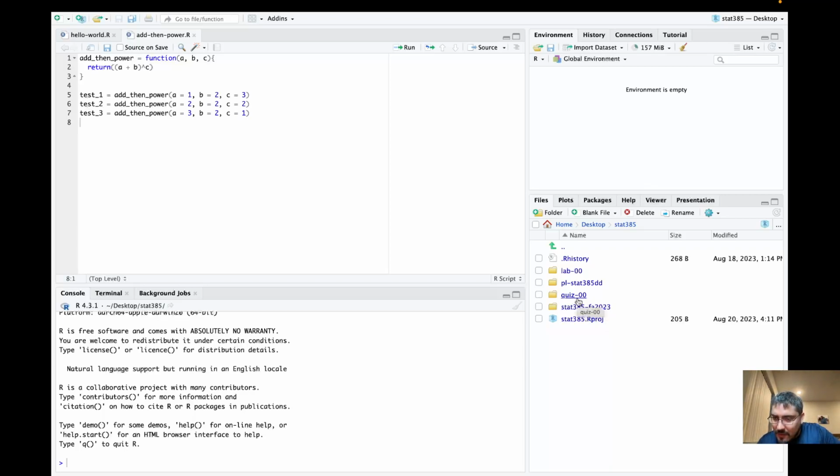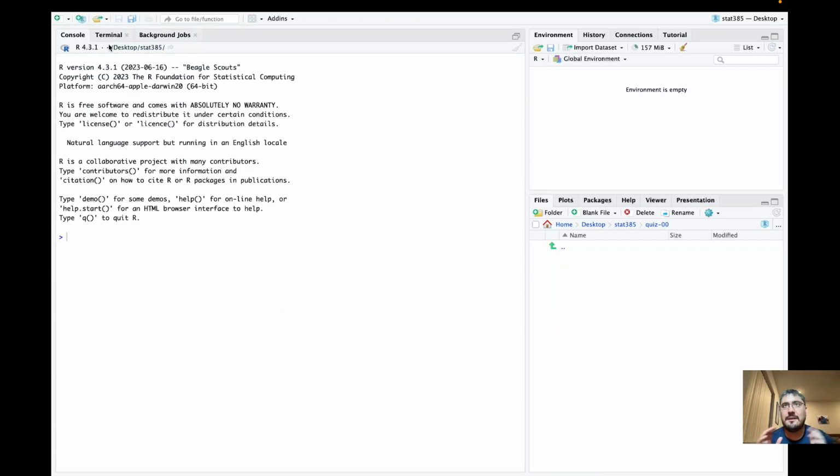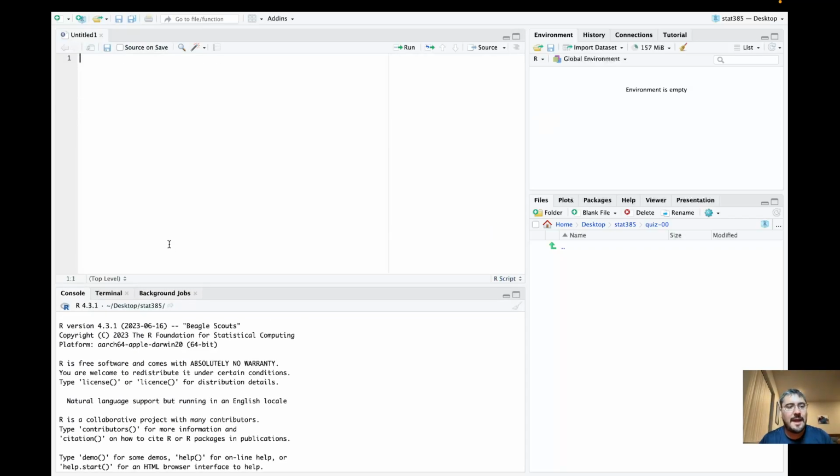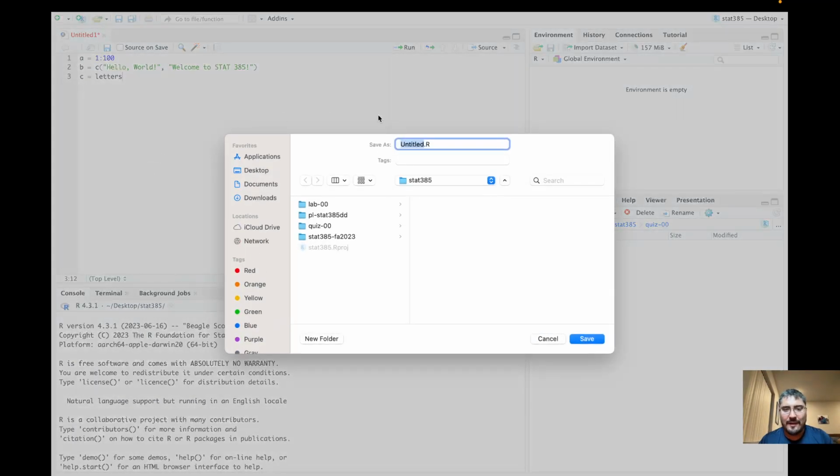Okay, so here is the quiz. We have nothing here. I have all my code from last time, so I just start fresh. We have nothing in our global environment, a fresh new console. Let's press Command-Shift-N to create a new R script, copy in the code from the quiz, and then save this.